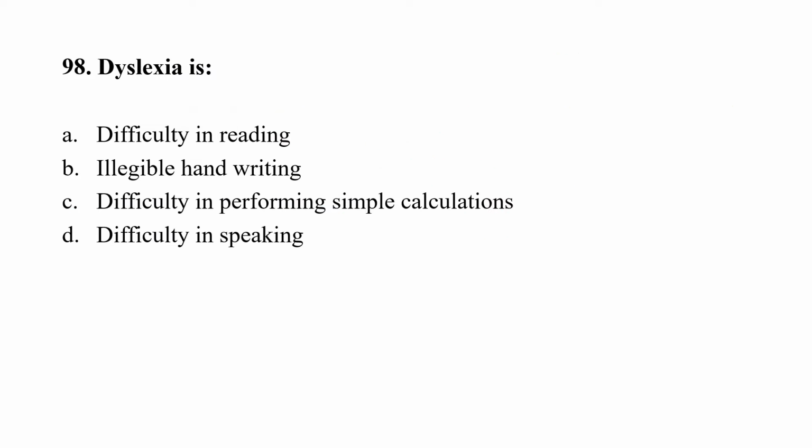Question number 98. Dyslexia is: option A, difficulty in reading; option B, illegible handwriting; option C, difficulty in performing simple calculations; option D, difficulty in speaking. Dyslexia is a learning disorder characterized by difficulty in reading. So the correct option here is option A.